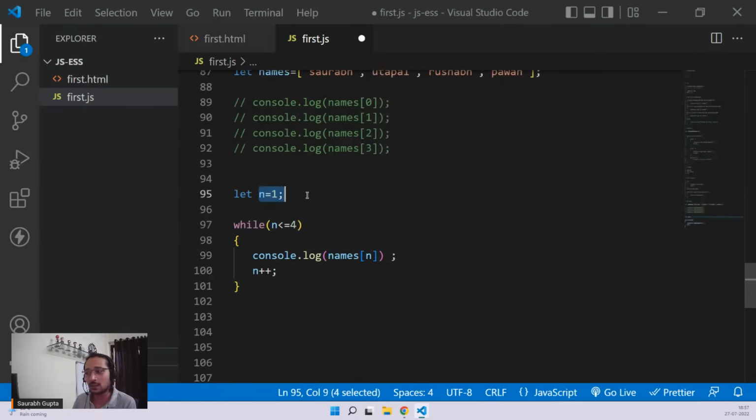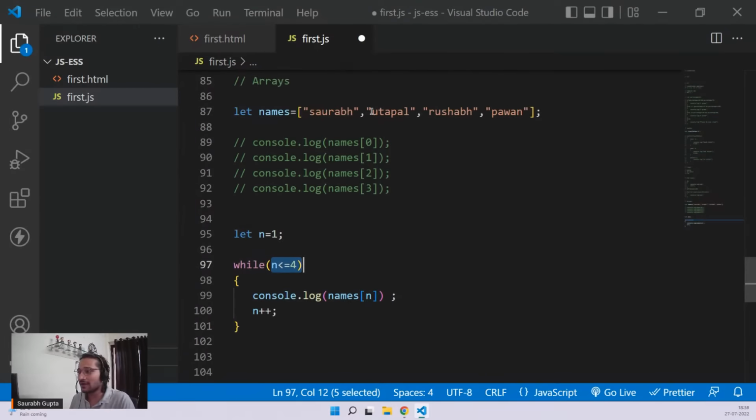So now initially n is 1. Fine. 1 is less than 4. Correct. Console.log names of n. That is names of 1. But again, there is one problem. That names of 1 is Utpal. That means Saurabh will not be printed. And that's bad. So I also want 0. So there is no restriction in that. You don't have to always start your loop with 1. No.